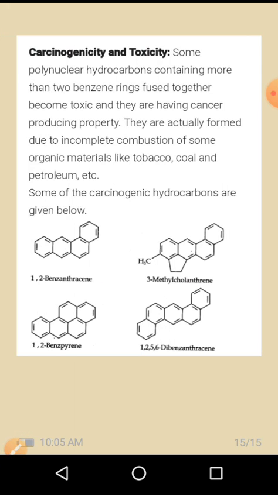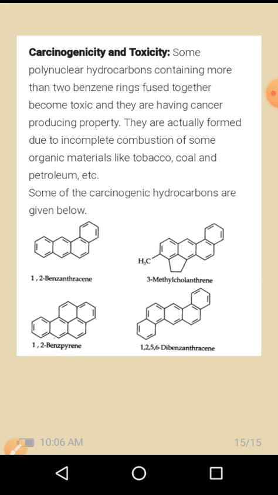Next, carcinogenicity and toxicity. Benzene and polynuclear hydrocarbons containing more than two benzene rings fused together are toxic and possess cancer producing properties. So when more than one benzene is fused, it is usually toxic and carcinogenic, and it will produce cancer and some diseases.